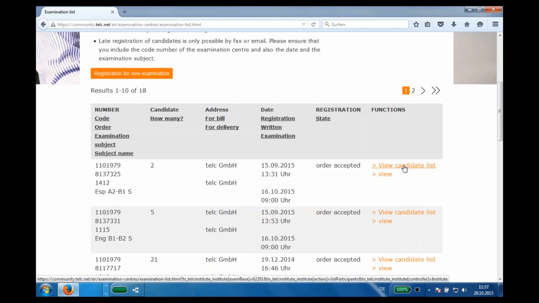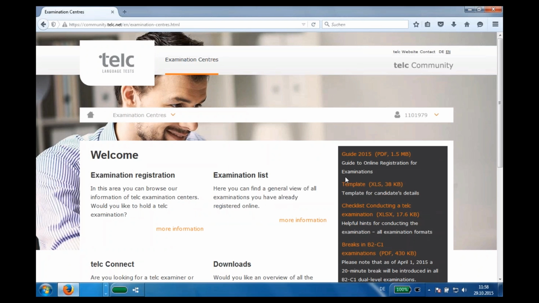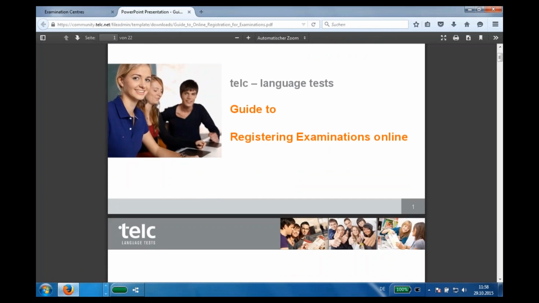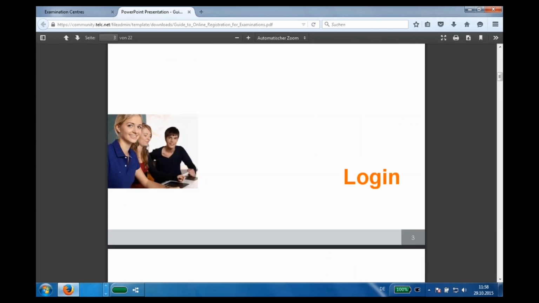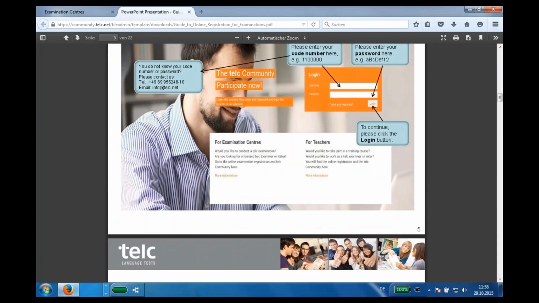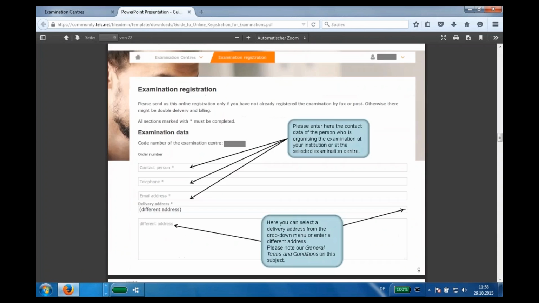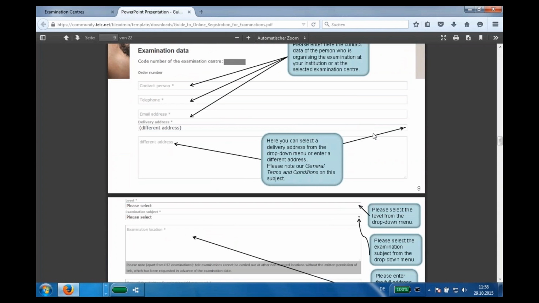You can contact me and I will show it to you. We can go together in the system with your data and we will make it step by step. For these questions, I would advise you, please, we made this guide for you. It's very useful. I will show it to you. You have here step by step how to log in first, then registering a new examination, also step by step, what to put here in this bracket. Oh, this is very good. It's very good, yeah.